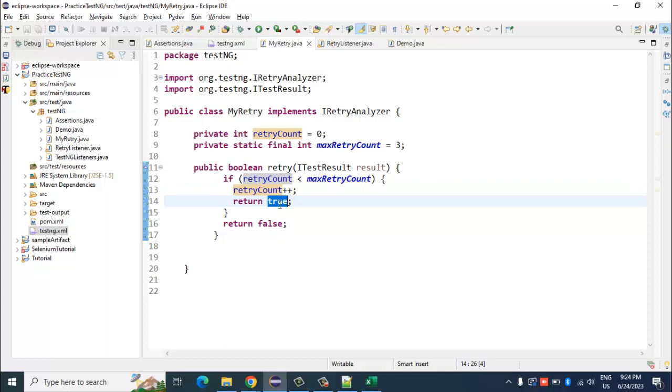This value will be used by the listener to confirm that the maximum retry count has not yet been reached, and then it will execute that failed method again.